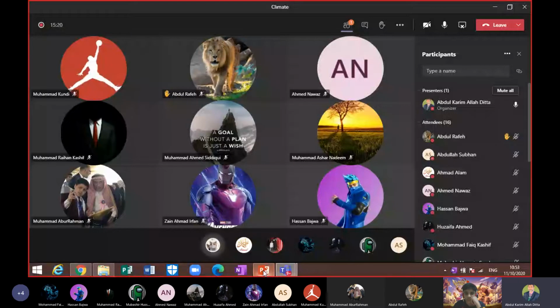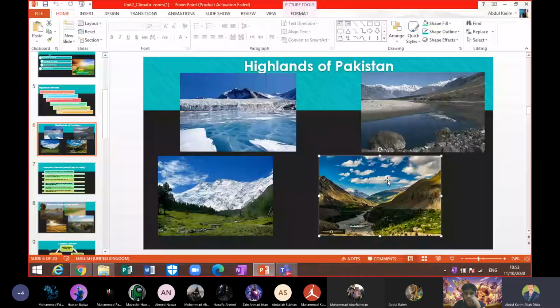Okay, boys, so these are some pictures that have been taken from the highland area of Pakistan. You can see the mountain peaks are covered with snow. We can even find lakes too, beta. We can also find some grassy areas, greenery. So this is about the highland areas of Pakistan, beta.